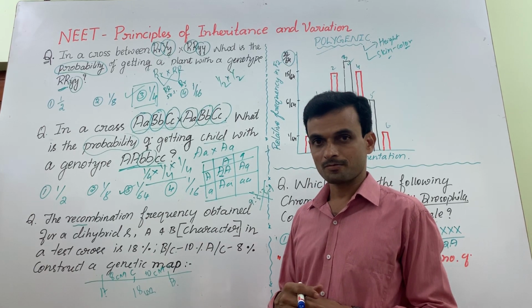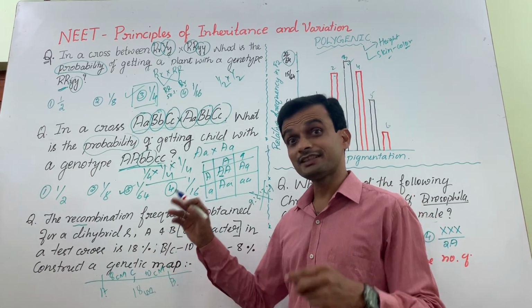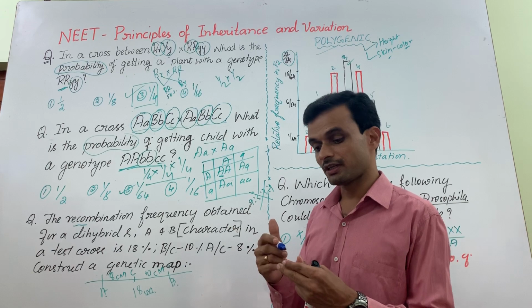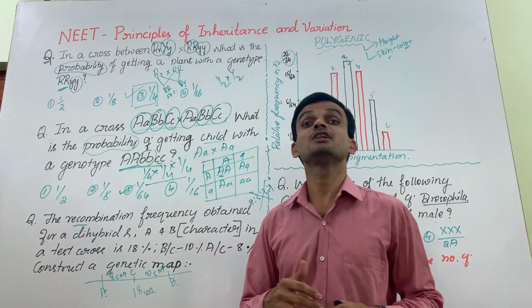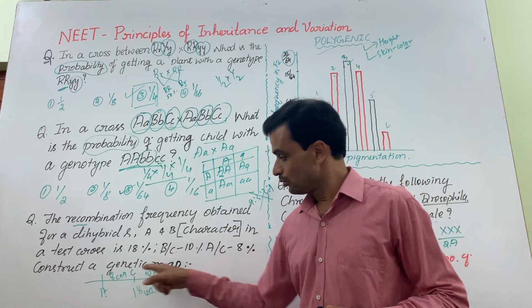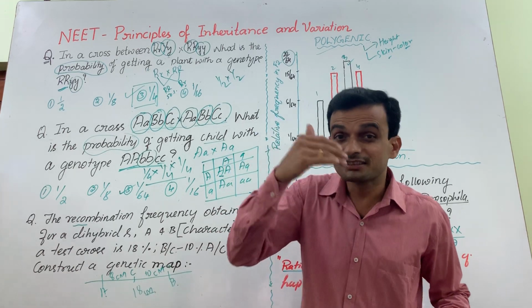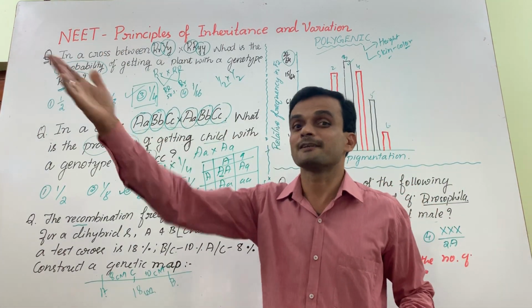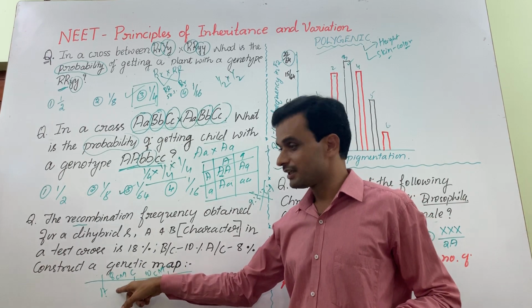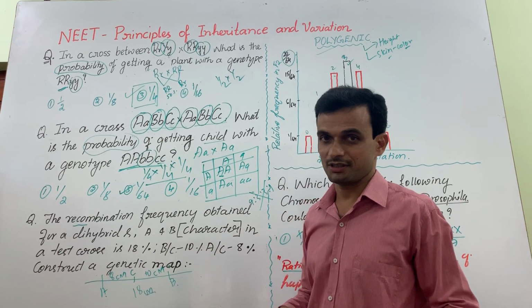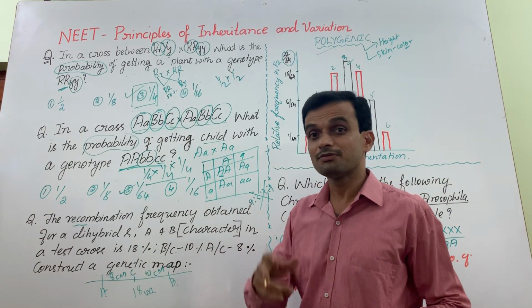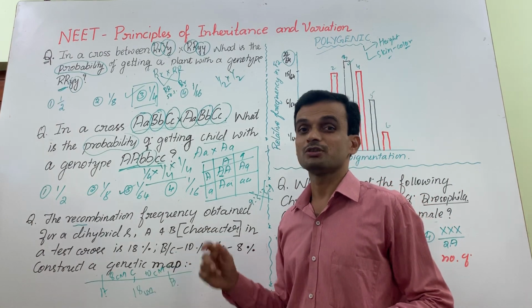That's correct. It means that A and C are tightly linked because they are very close to each other. A and B are loosely linked. In the case of loosely linked genes, the chance of recombination frequency will be higher. Tightly linked genes will have lower recombination frequency. You study that difference between tightly linked and loosely linked.